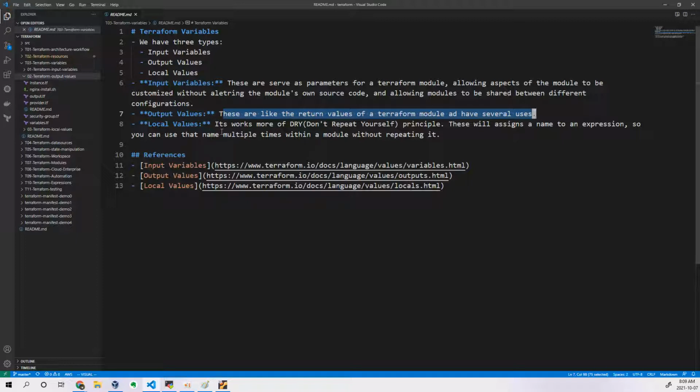Local values is something where let's say you have something that should be written in many places. You have to repeat it. Let's say in coding, in Python or C language, you will write some piece of code which is called a function or method. In Python, it is called a method actually. When you write your function, why are we writing it?